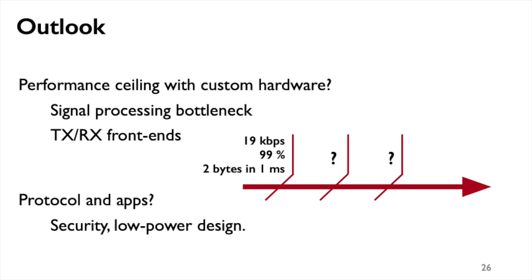The second open question moves up the stack. What we have right now is a low-latency mesh network bit pipe. How to best exploit its performance from a protocol or application point of view remains to be addressed, along with the security implications of symbol-synchronous transmission and low-power considerations.